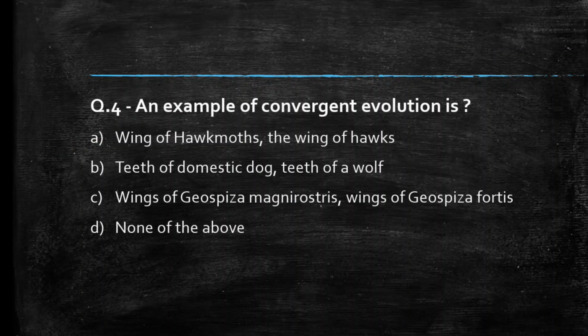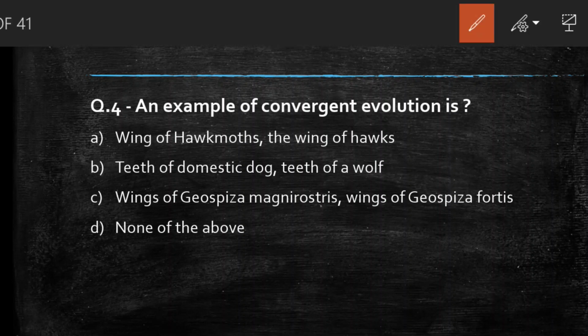Next question we have, an example of convergent evolution is: wings of hawk moth and the wings of hawk, teeth of domestic dog and teeth of wolf, wings of Geospiza magnirostris and wings of Geospiza fortis, none of the above. Students, comment your answer. So the right answer to this question is option A, wings of hawk moth and the wings of hawks.